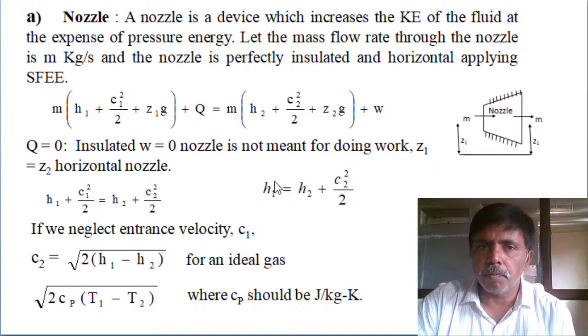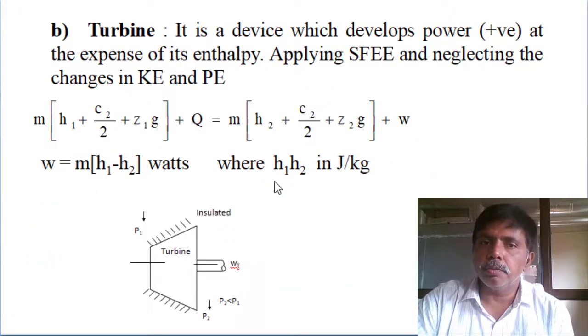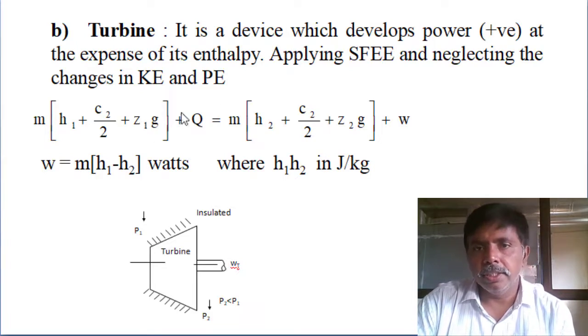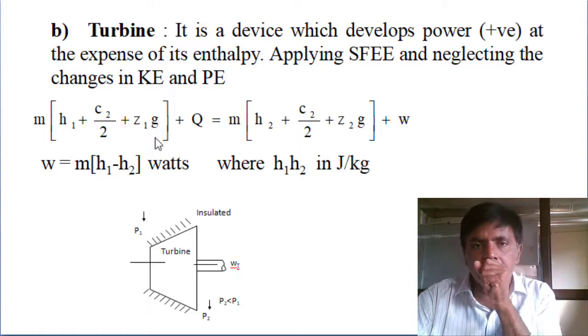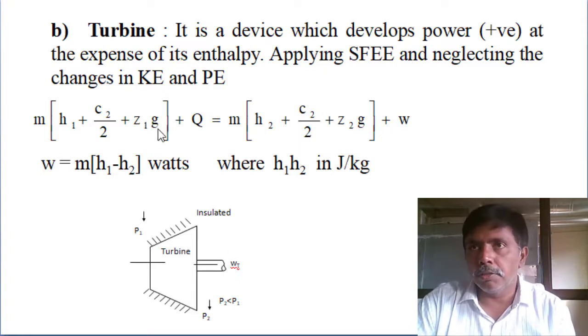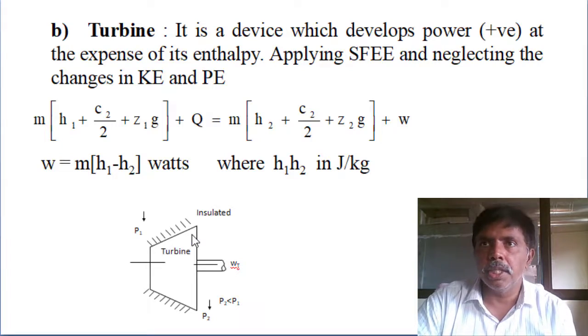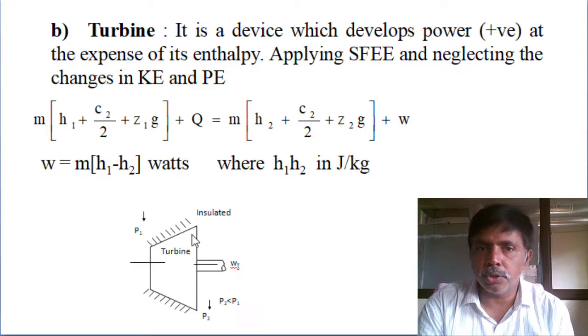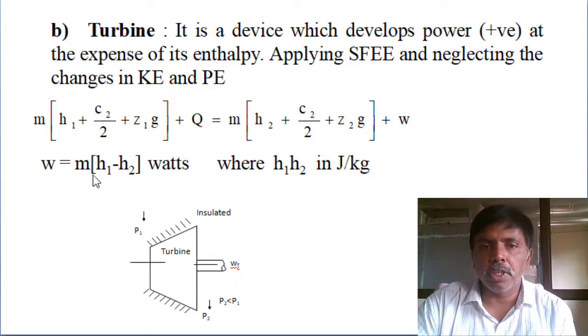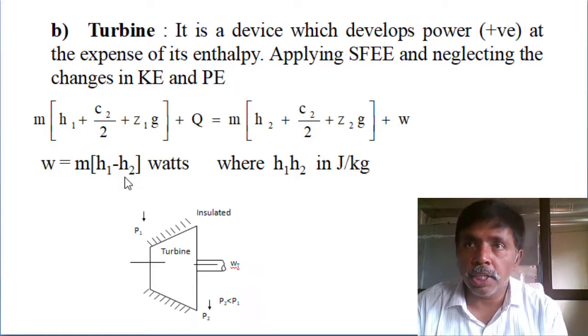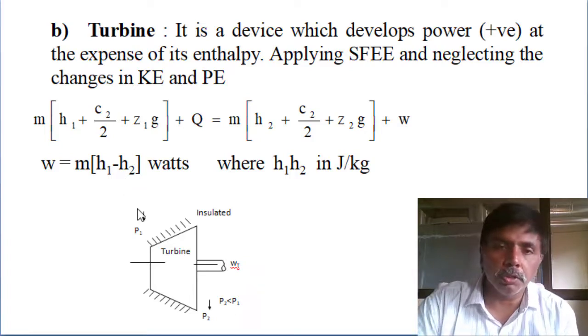So simple. Like the turbine, it is also placed horizontally and there is a negligible velocity difference. Since it is horizontal, there is no difference of head. Then you substitute into the equation. It is fully insulated, so we are assuming all work interactions are adiabatic. Adiabatic means heat transfer is 0. Then you substitute: the work done equals m into (h1 minus h2). But here h1 is always higher than h2, since it is a work producing device.